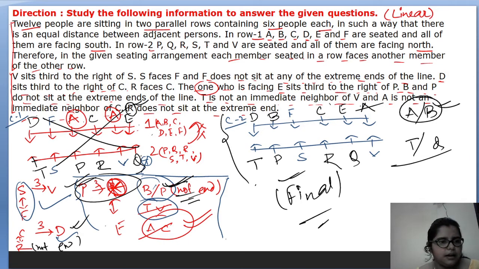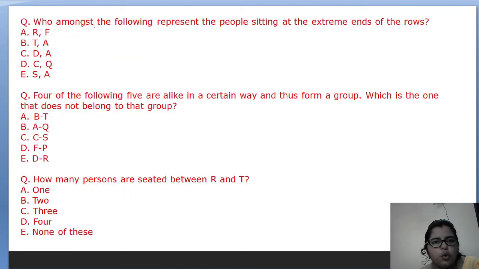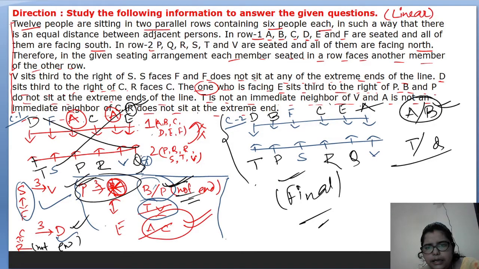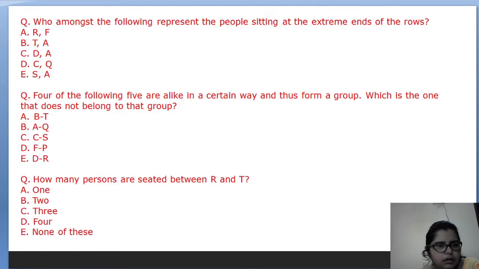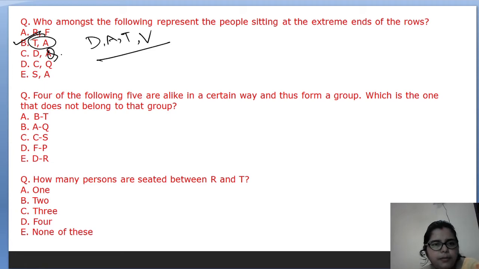Understand? So our first question is what? Which of the following represents the people sitting at the extreme ends of the row? D, A, T, V. One minute, sorry, there is a mistake here. It will be Q. Mistakenly I wrote it here. So the answer will be T, A.